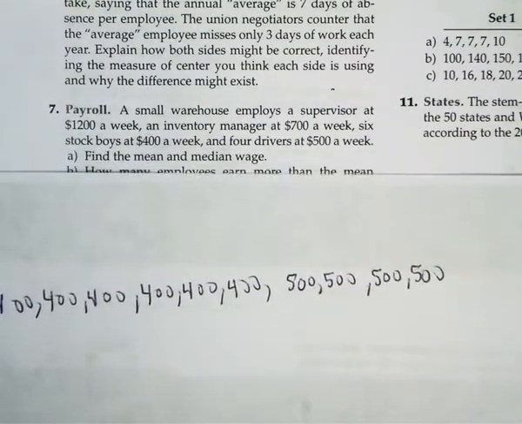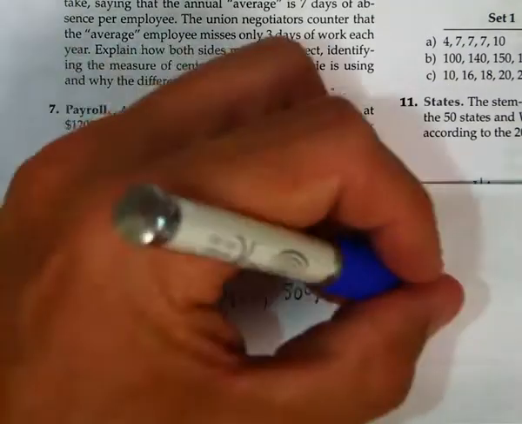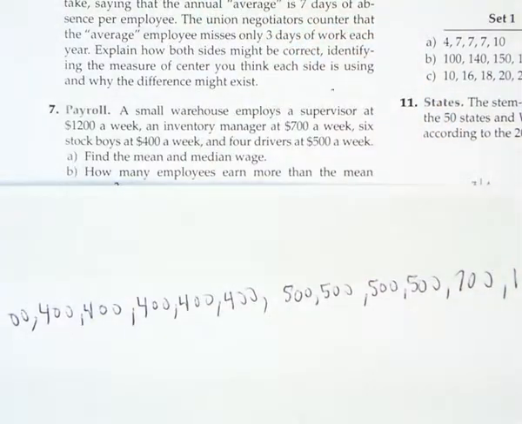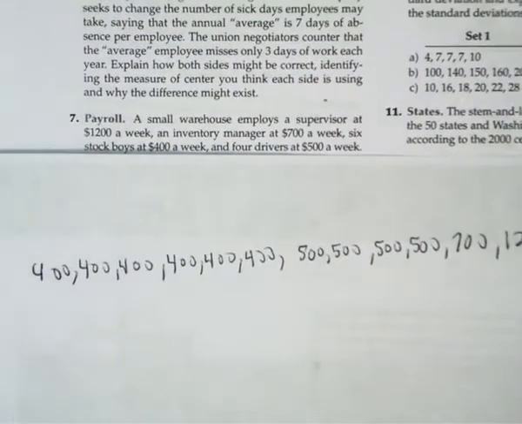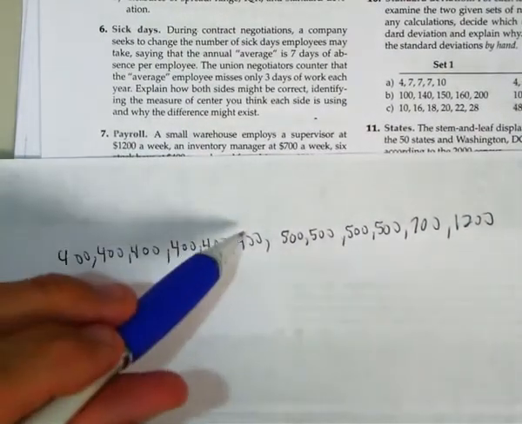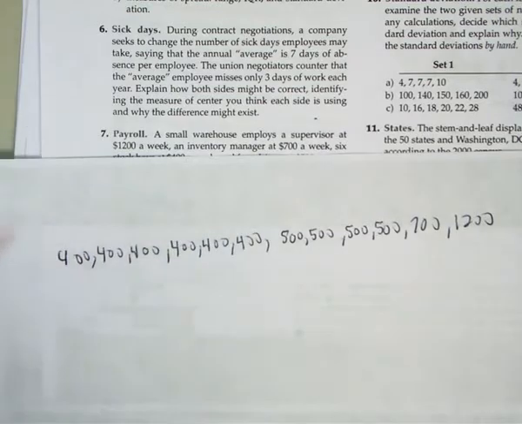And what do we got? We have an inventory manager at 700, and the supervisor's pay is 1,200. Okay, you should be able to see that now. So we got 6, that's 10, that's 12 people.